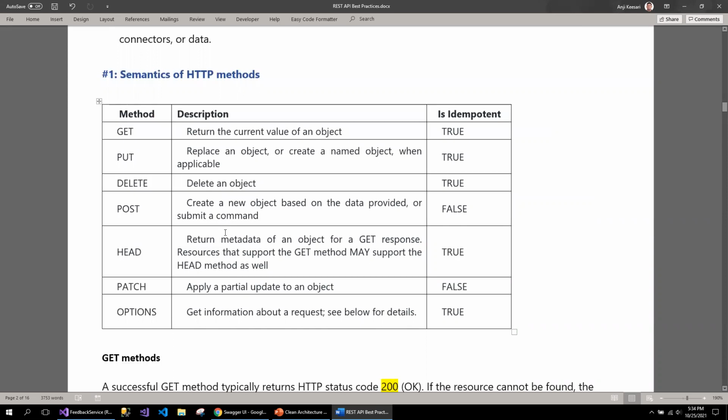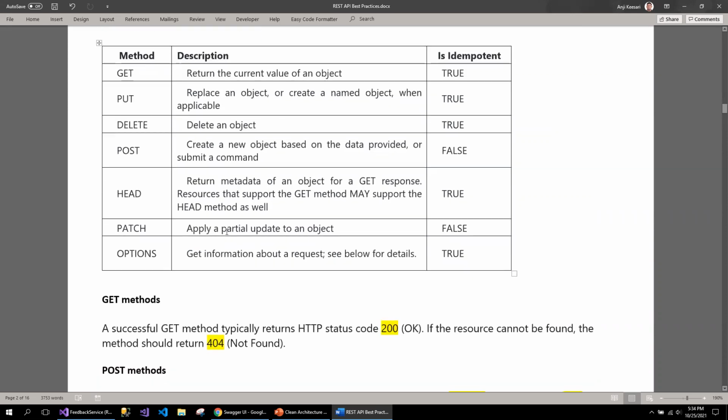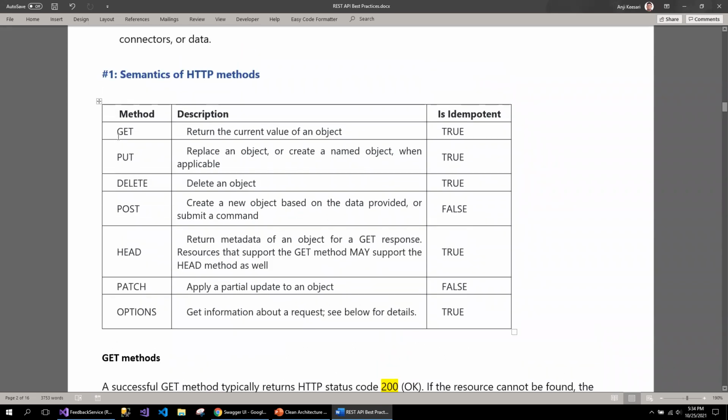So let's start with the semantics of HTTP methods, and what kind of status codes will be returned by each HTTP method. The HTTP methods you see are get, put, delete, post, head, patch, options. These are the HTTP methods we normally use in REST services, and you have the description.